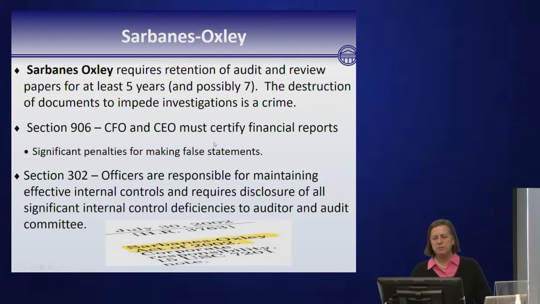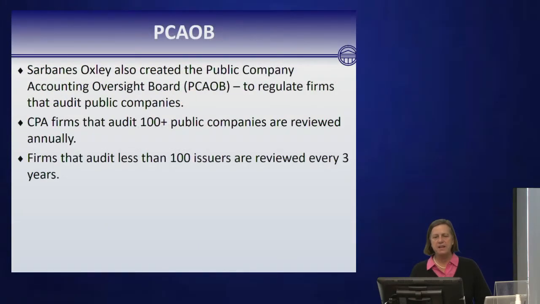And officers are responsible for maintaining effective internal controls. There must be disclosure of all significant internal control deficiencies to an auditor and the audit committee. Sarbanes-Oxley also created the Public Company Accounting Oversight Board, PCAOB, and that's on the test, so easy points for you.